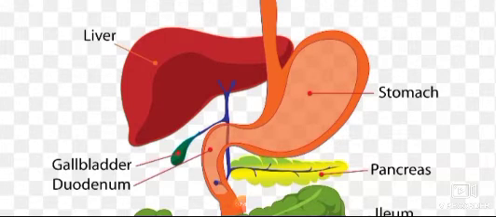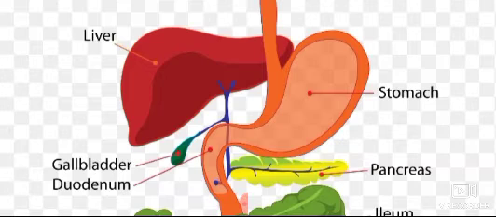The third point of nutrition in human beings is absorption. After digestion, the molecules of food become so small that they can pass through the wall of the small intestine and go into the blood. This is called absorption. The small intestine is the main region of the absorption of digested food.